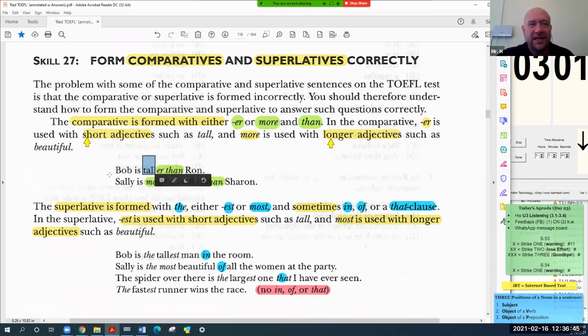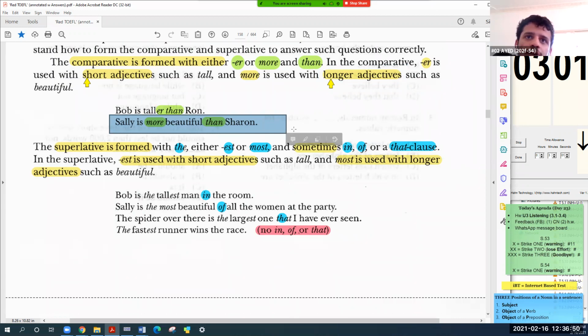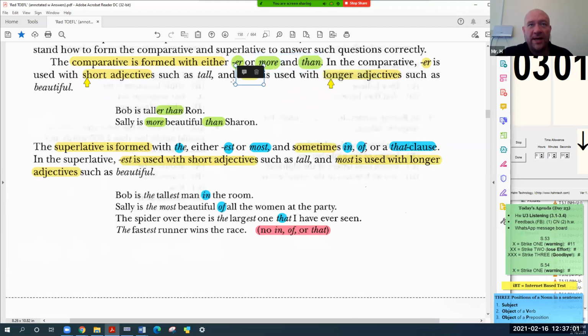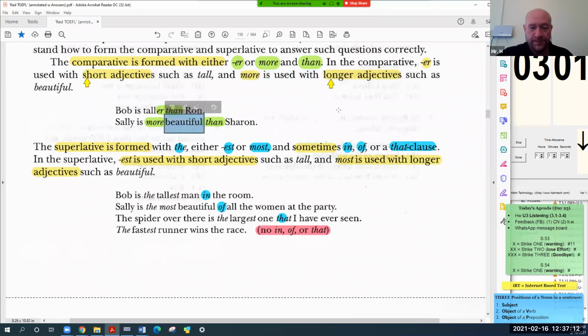Ayad, next one. Sally is more beautiful than Soren. Why do I use more than in this example? Because beautiful contains more than one syllable. How many? Three. That's three sound parts, three syllables.